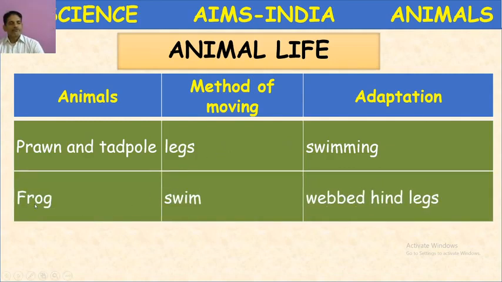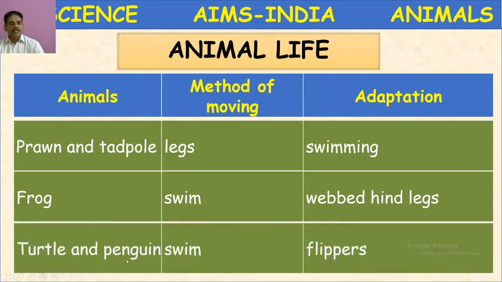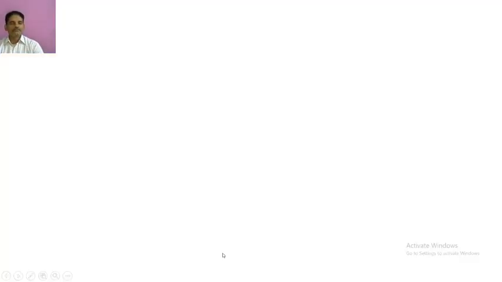Next, frog. Frog also swims in water during rainy season. So it possesses webbed feet, particularly hind limbs, so that helps the frog to swim. Next, turtle and penguin. They possess flippers. Okay, strong legs only they are. So that helps them to swim in water.